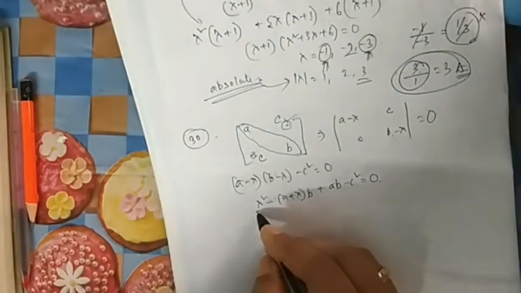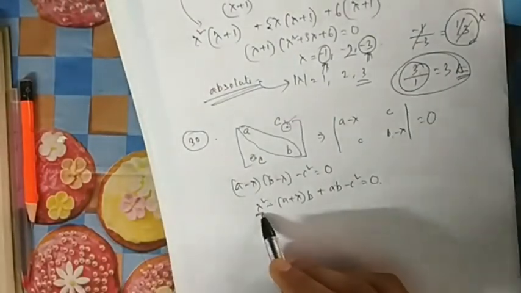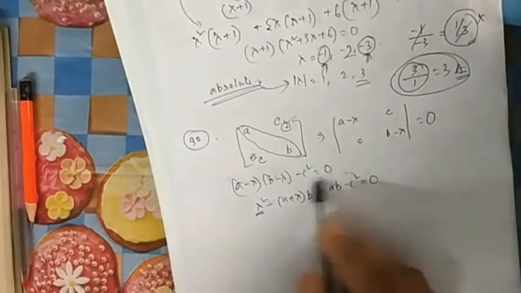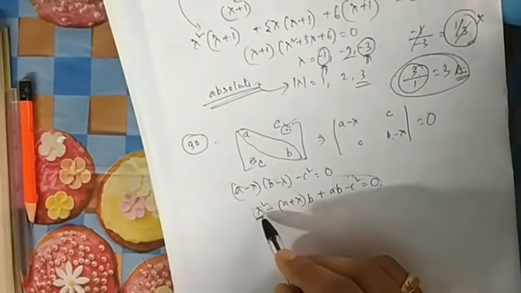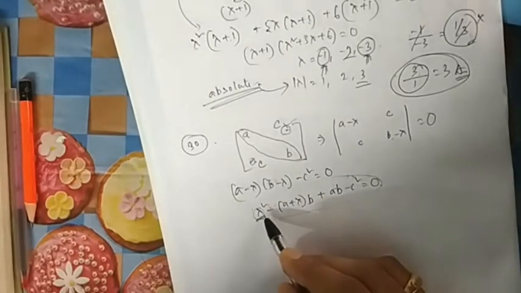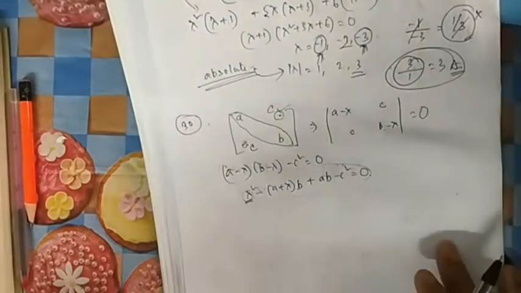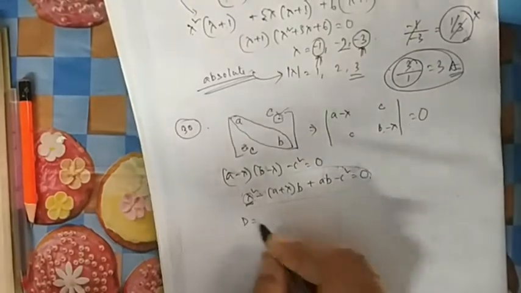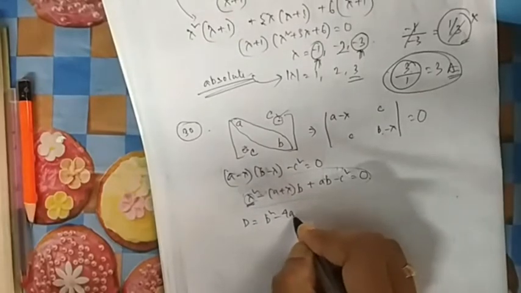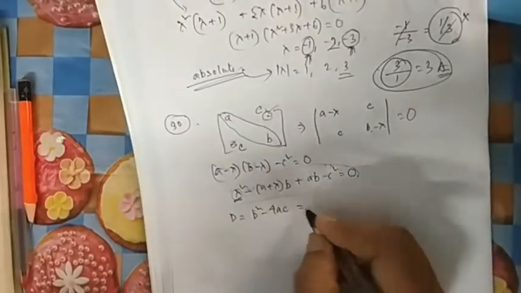Now you have to answer about the characteristics of lambda. You can see this is a quadratic equation. So the values of lambda you will get are the roots. How to get an idea about the roots? You need to find the discriminant. You remember from your small classes, we can calculate a discriminant D equal to b square minus 4ac.